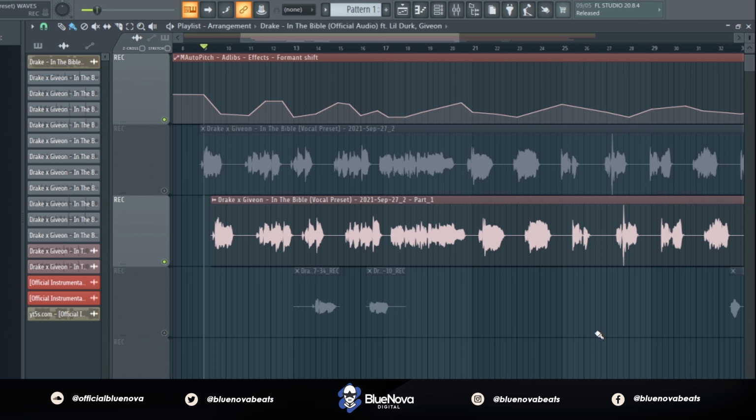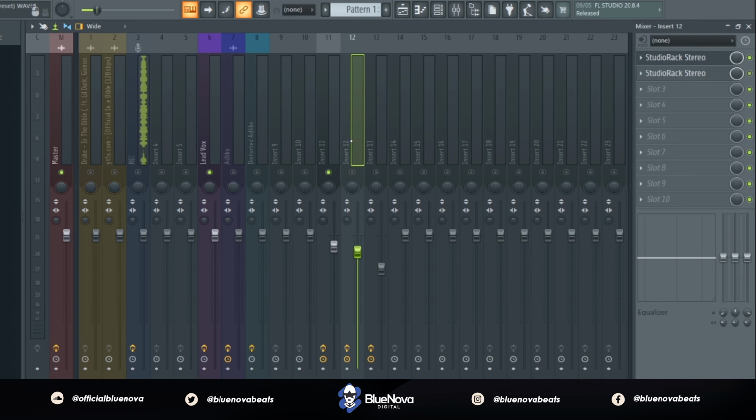So now that we have that for the lead vocal, the next thing is just to work on the ad-lib section. I mentioned before that I had a video where I showed you guys how to use formant shifting with M-Auto Pitch, and you can use any formant shifting plugin. It doesn't have to be M-Auto Pitch. M-Auto Pitch is just a free plugin that anybody can download online. So I'll put that link for everybody to check out, but we're going to get into the actual processing of this. So for the ad-lib section, we're going to use the same thing that we had on the lead vocal.